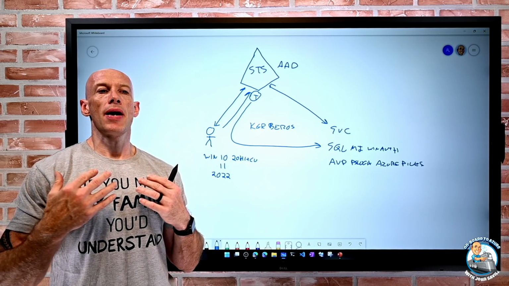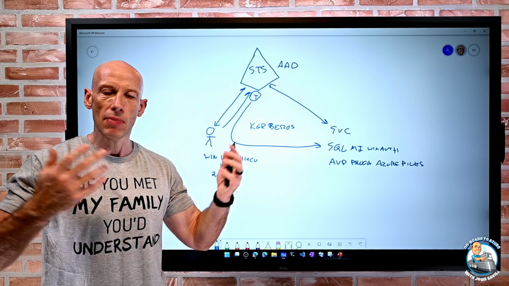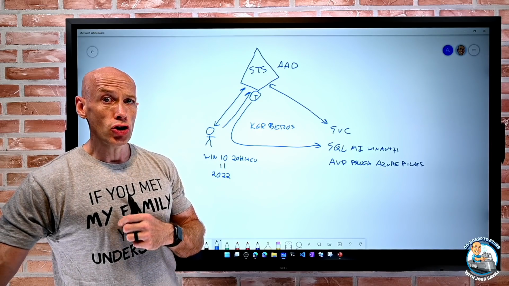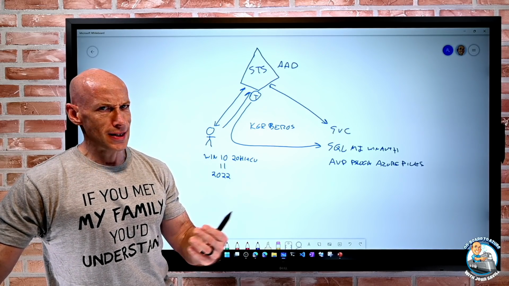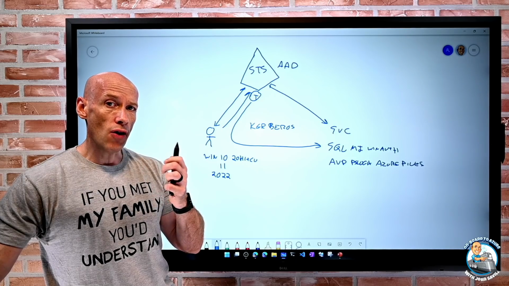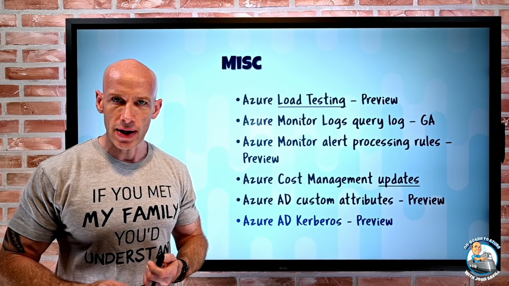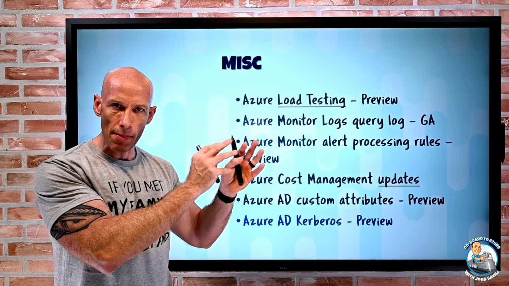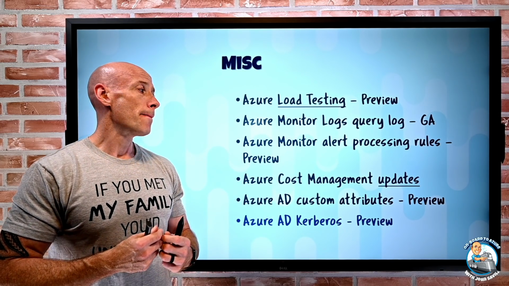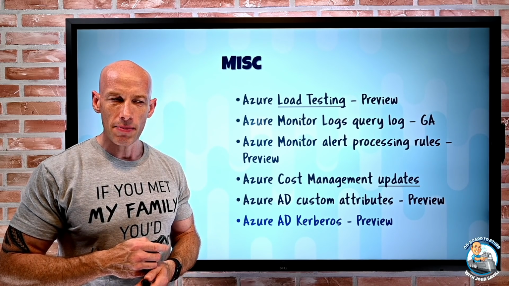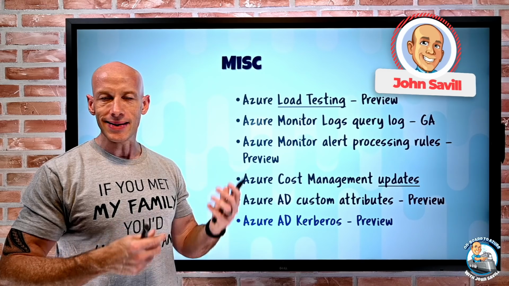Today, I cannot bring my own application that uses Kerberos authentication and use it with this. Maybe over time, who knows? This is not trying to replace Active Directory in terms of group profiles and stuff like that. It's very much about trying to offer Kerberos authentication with Azure AD. So today it's very scoped down to SQL MI Windows Auth and Azure Virtual Desktop FSLogix profiles on Azure Files, but expect it to grow over time. I'll probably do a deeper dive video on this because that's cool. And if you know me, I like identity.